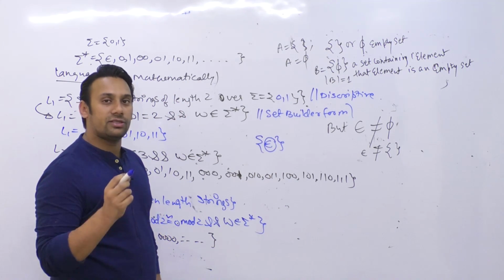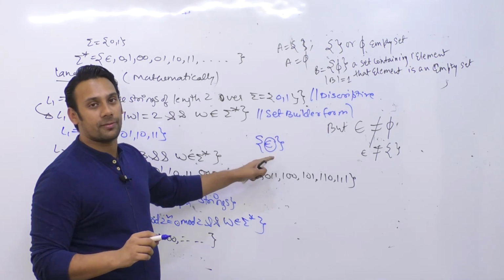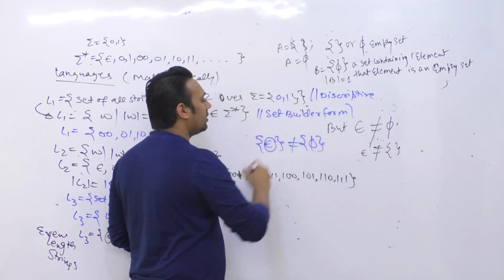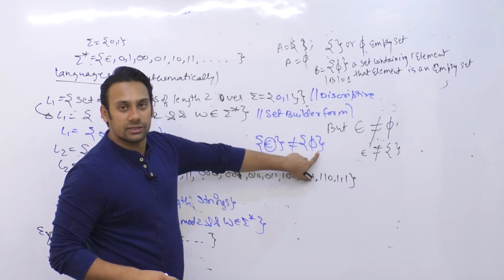So phi only represents length 0, but it is still an element. So phi is not equal to this. Why? Because it is a set which is containing another empty set.